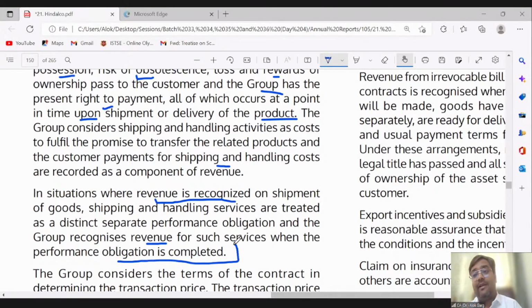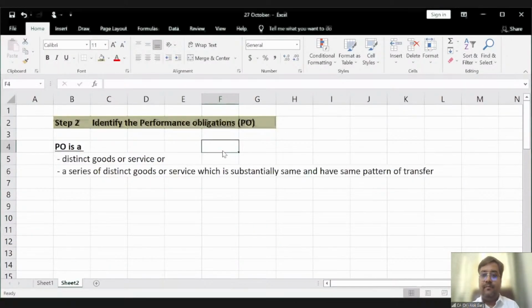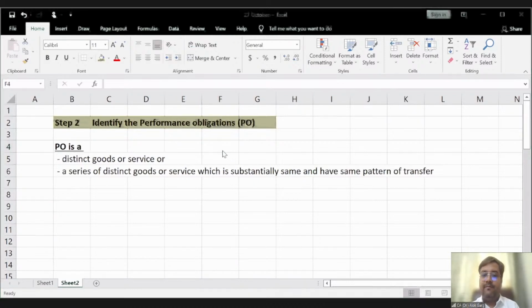In a situation where revenue is recognized on shipment of goods, shipping and handling services are treated as a distinct separate performance obligation, and the group recognizes revenue for shipping and delivery when the performance obligation is completed. Are you getting me, friends? Is it clear? Is it clear or not clear? Great. Clear. Okay.